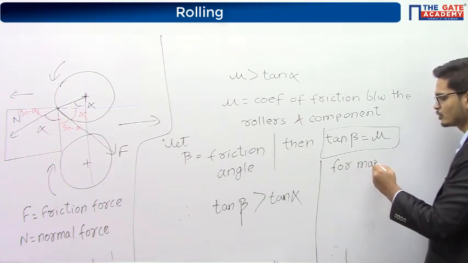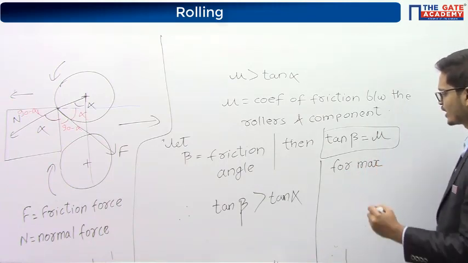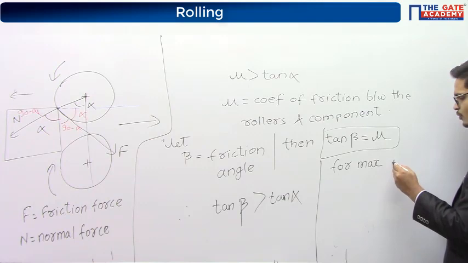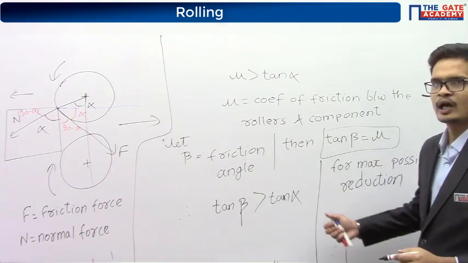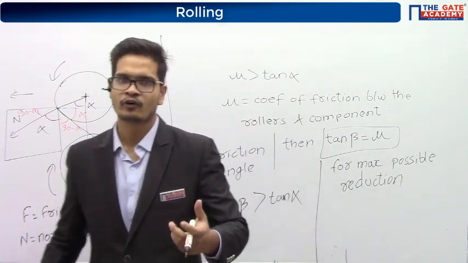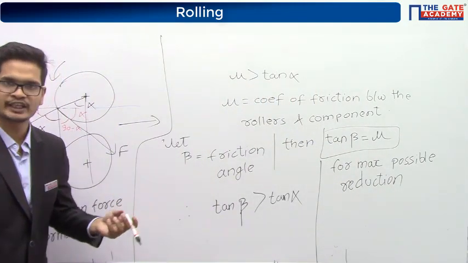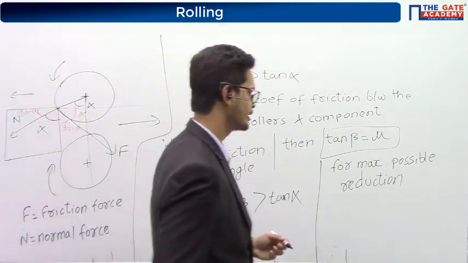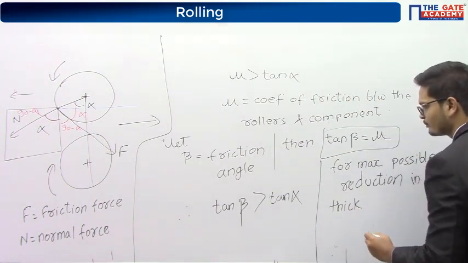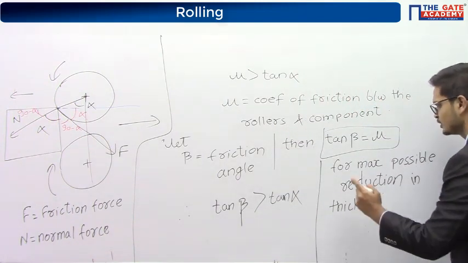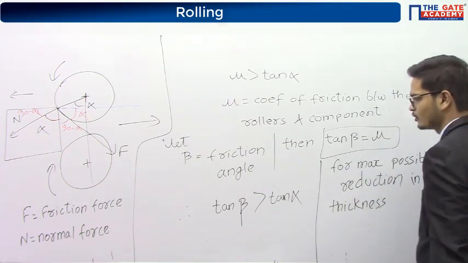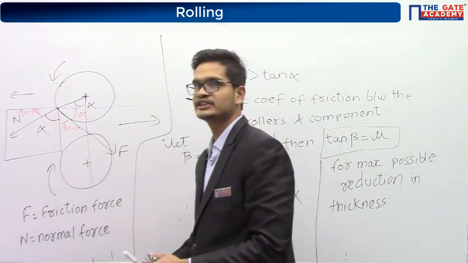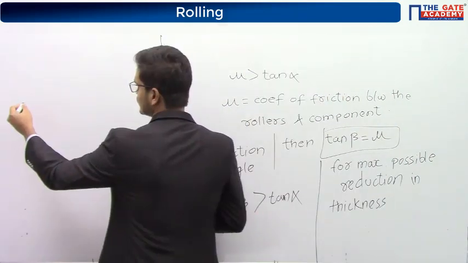For maximum possible reduction in thickness, the alpha should be maximum or minimum? Please tell me. Let's see.